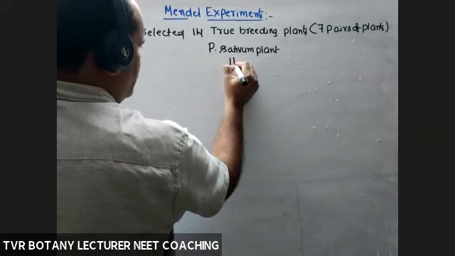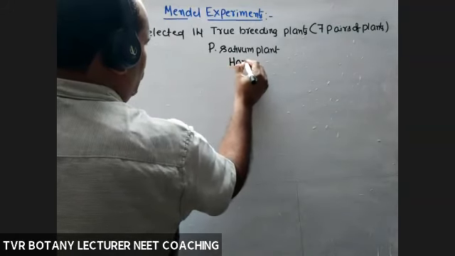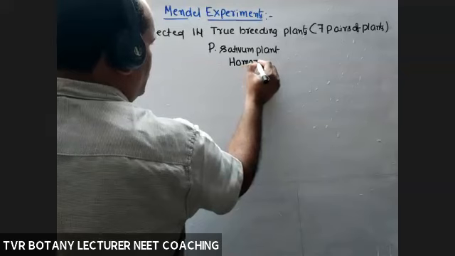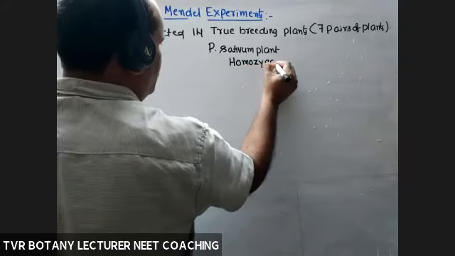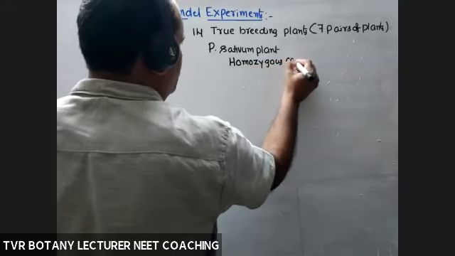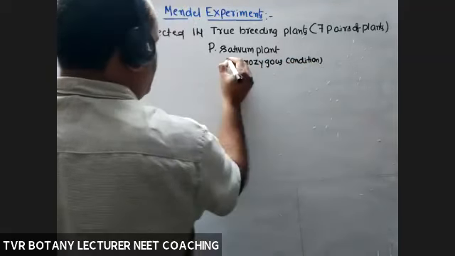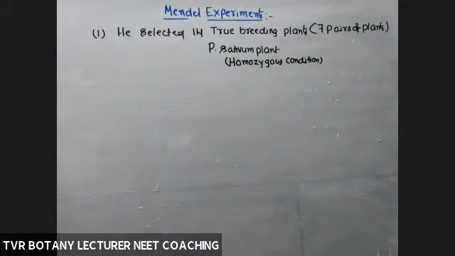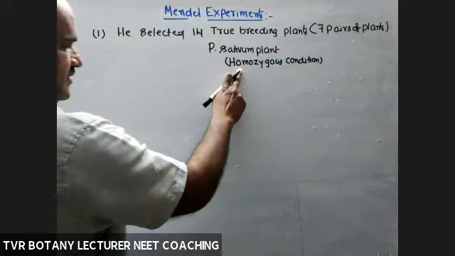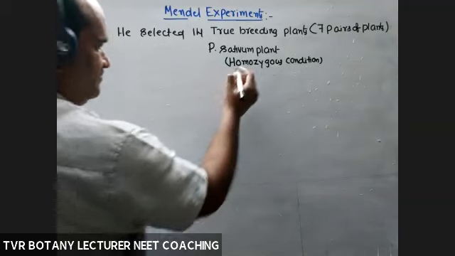We'll see what is homozygous condition. I will give you diagrams for homozygous, heterozygous, what are the alleles, locus, we will see after completion of this one. That is in homozygous condition, not in heterozygous condition.